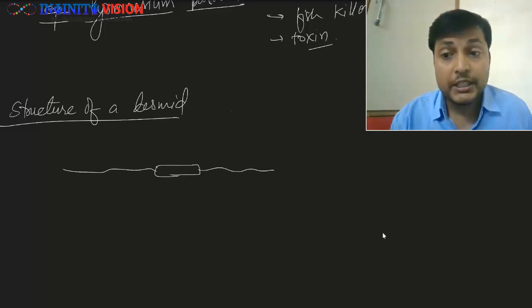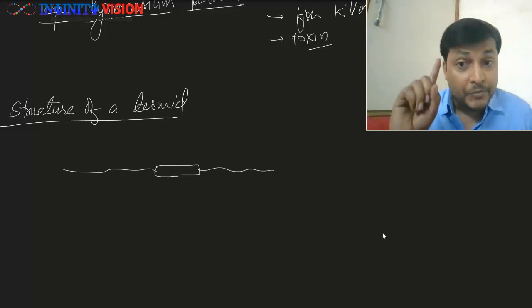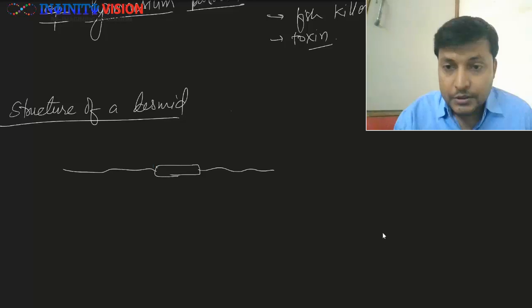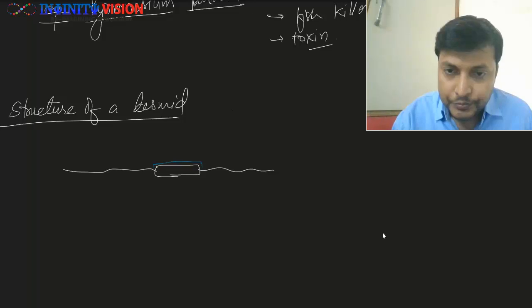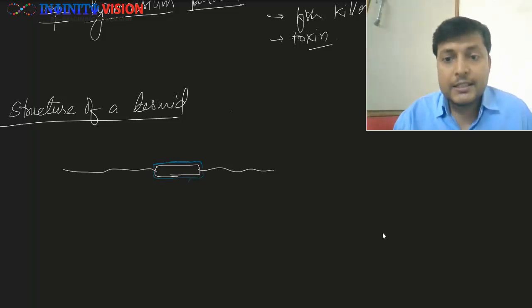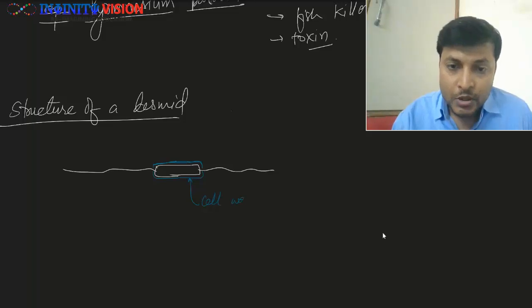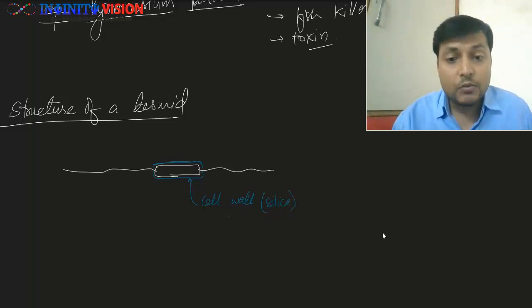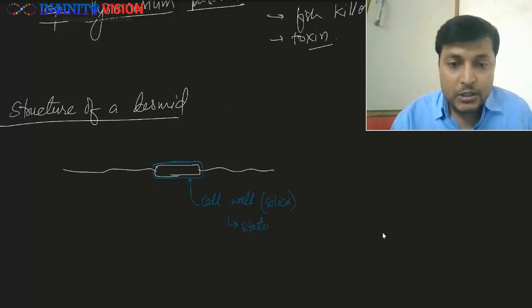Remember this. They also have a cell wall, and this cell wall is again made up of silica, that is hydrated silicon hydroxide, and this cell wall is called statocyst or statolith.